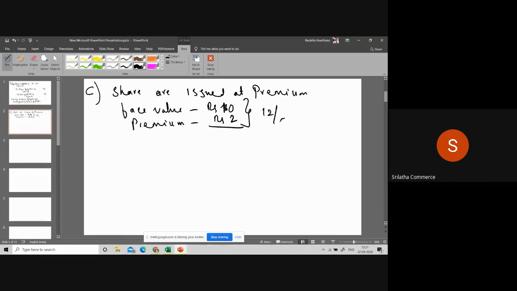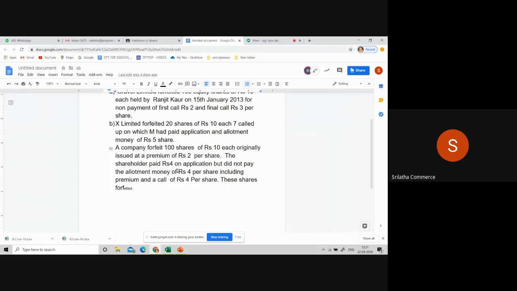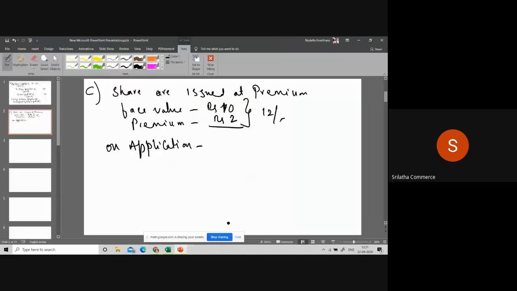What is the face value? 10 and premium is 2 rupees. So how is the division? On application, what is the amount we have to receive? On application we have to receive 4 per share. On application, rupees 4.